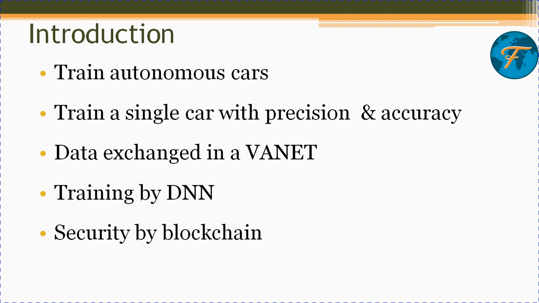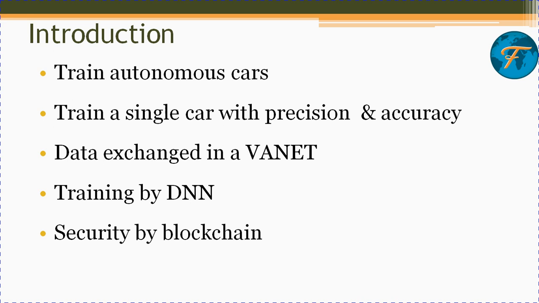As I told you, the core idea of the manuscript is to train autonomous, self-driving cars. So we are having a VANET, a vehicular ad hoc network. That is the topology that we are trying to employ here, as you can see. In a VANET, we are going to have many nodes, which are cars, which behave as autonomous cars here.